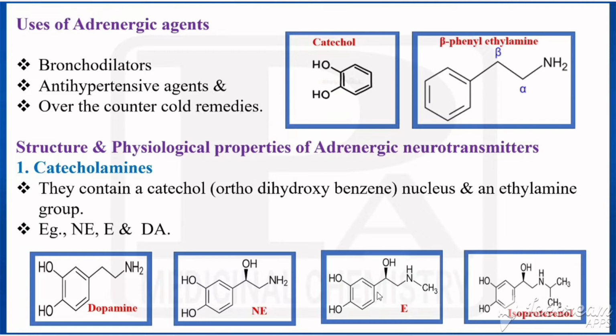What is the difference between epinephrine and norepinephrine? On the nitrogen we have the amino group, and if one H is replaced by a methyl, that is called epinephrine. And what is the difference between epinephrine and isoproterenol? Here two hydrogens are replaced by two methyls, that is called isoproterenol.